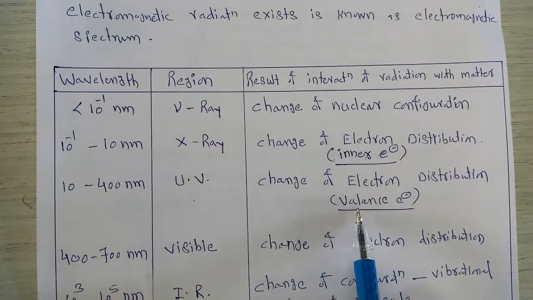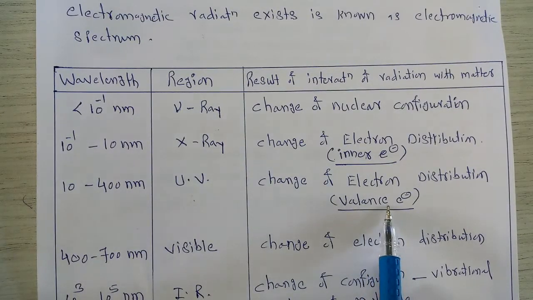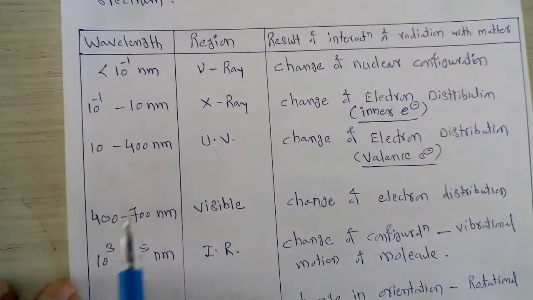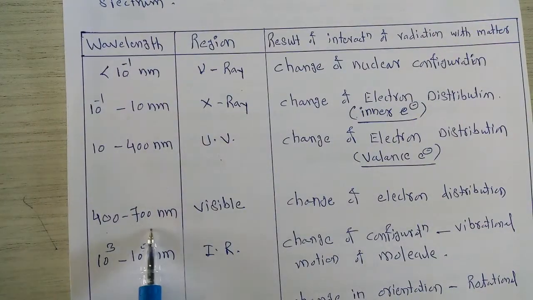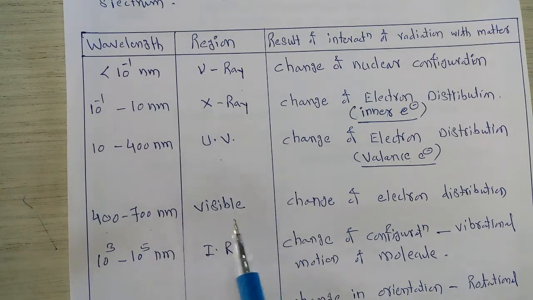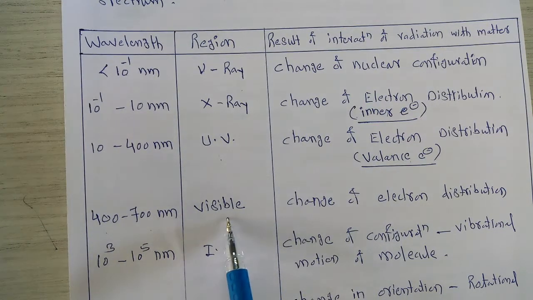So in this case, valence electrons are involved in energy changes of a molecule from one energy level to another energy level. As you go to the higher wavelength range, that is 400 to 700 nanometer, that region is called the visible region of the electromagnetic spectrum.